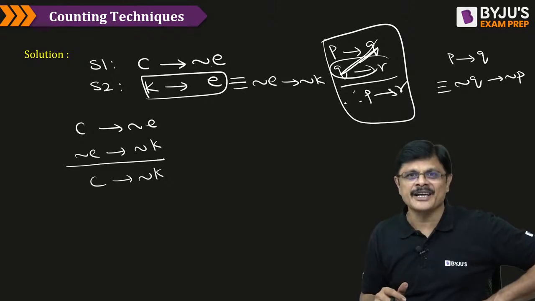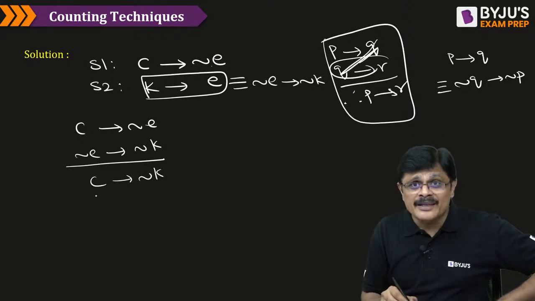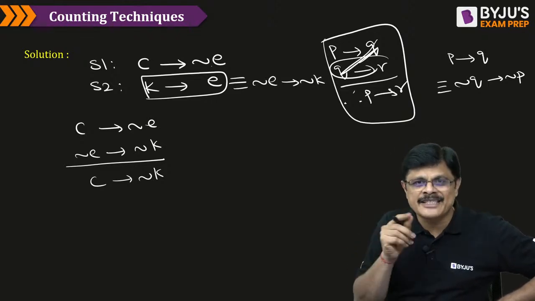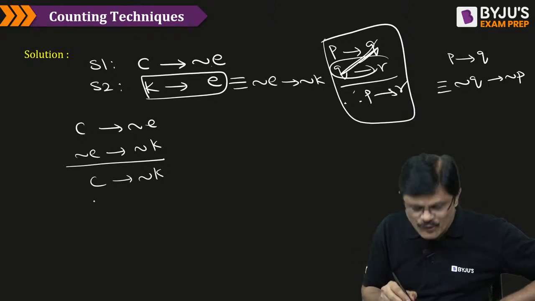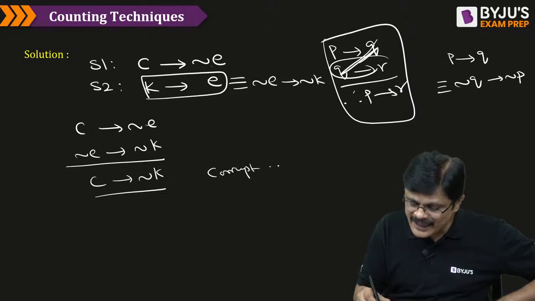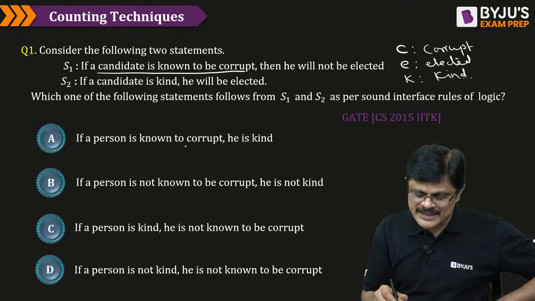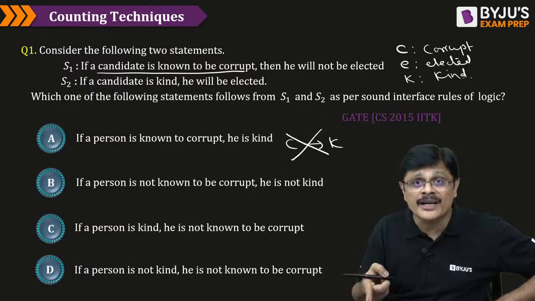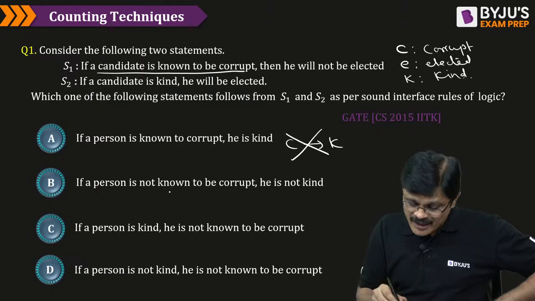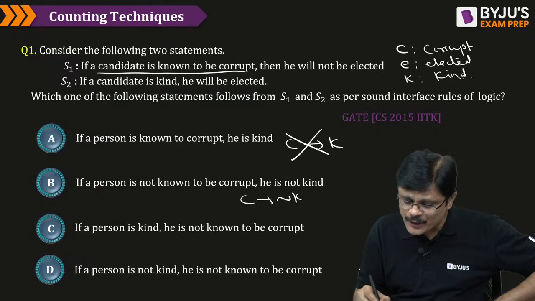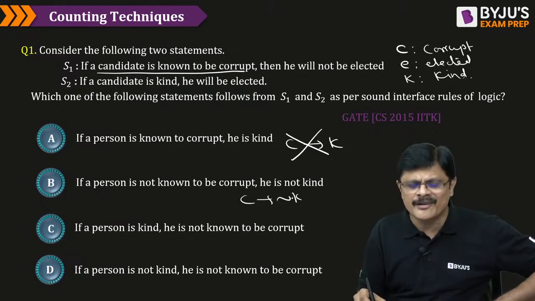C implies negation K. So, if the candidate is corrupt, then he is not kind. The corrupt person is not kind. This is the conclusion you made. But if you observe the options, the first option is corrupt implies kind. That is wrong. We got corrupt implies not kind, but he is saying corrupt implies kind. Wrong. And not corrupt implies not kind is also not correct. This is also wrong.